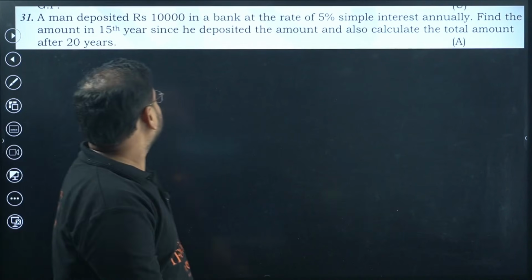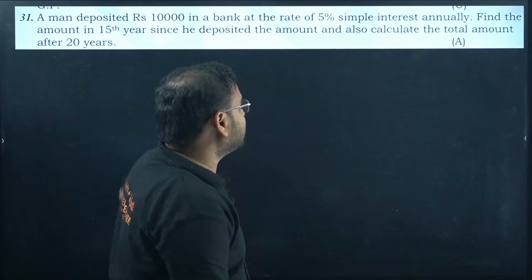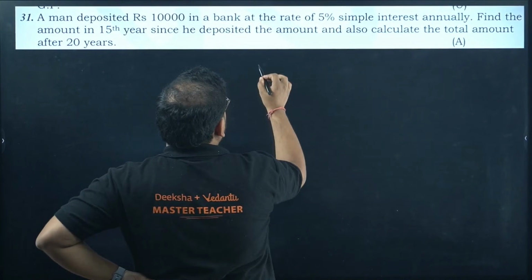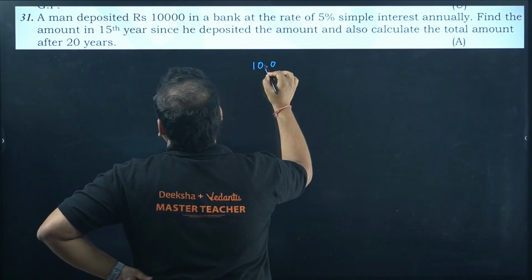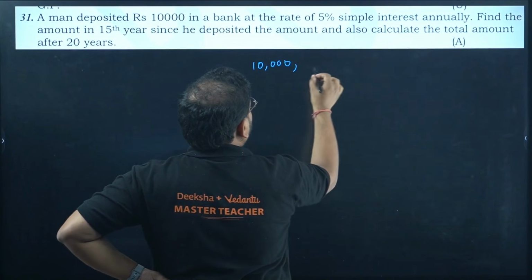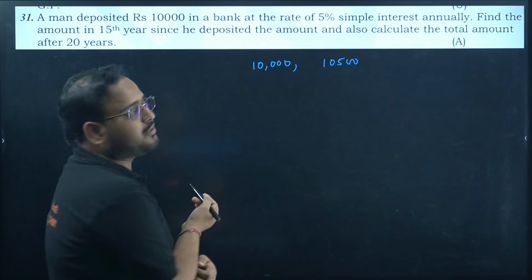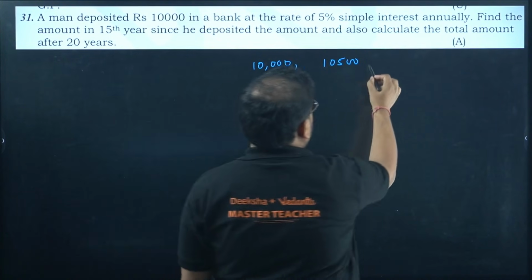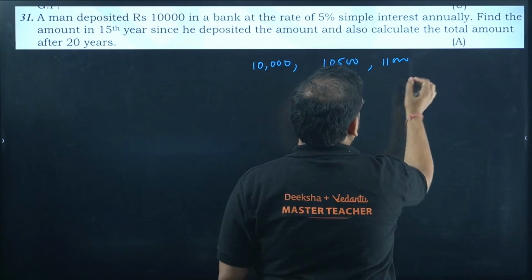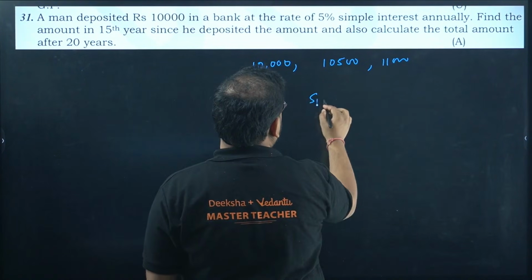A man deposited rupees 10,000 in the bank at a rate of 5%. 5% simple interest means first year he had what value? 10,000. Okay. Next year he'll have 10,500, no? 5% of 10,000 is 500. Okay, and so on, 11,000. What are they asking? Find the amount at 15th year. Means they're asking us S15.